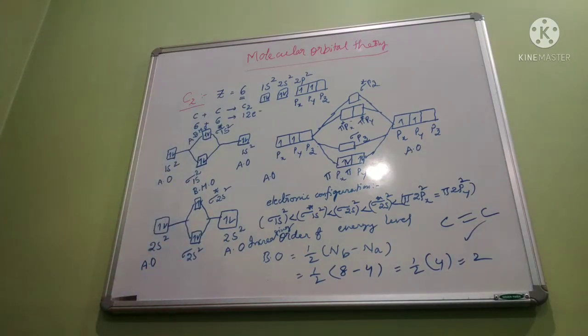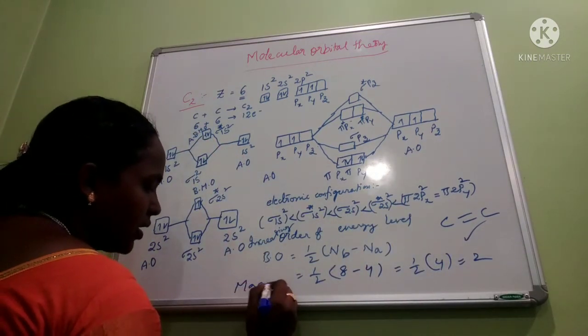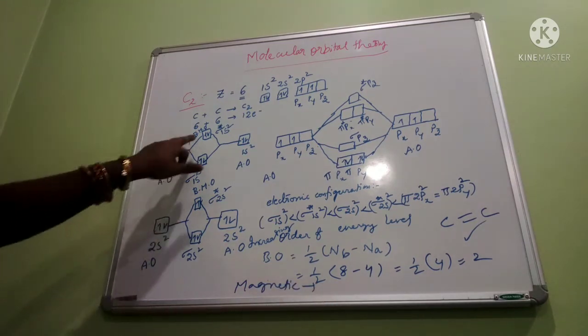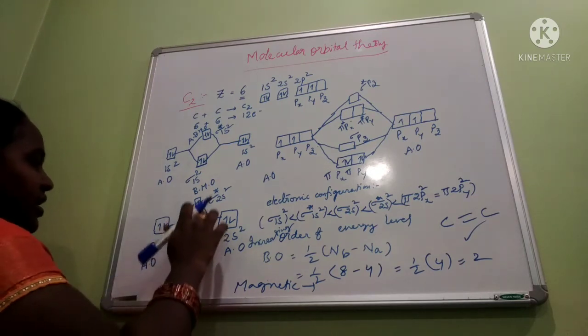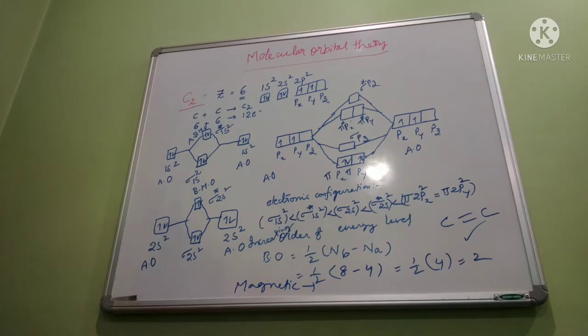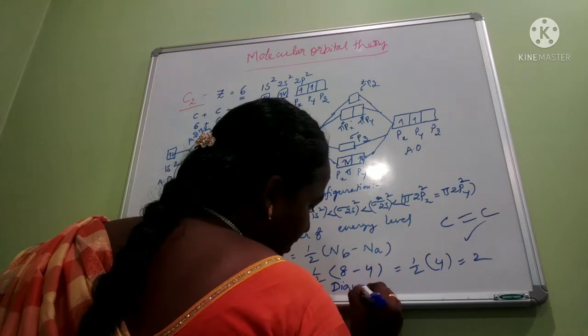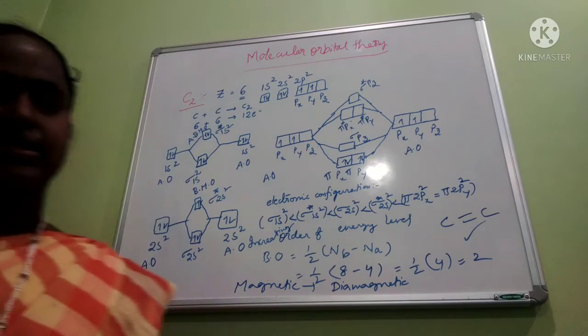How can we say a double bond is present? Based on the bond order. And how can we explain the magnetic nature? Based on whether the electrons present in the bonding and anti-bonding molecular orbitals are in paired or unpaired condition, that means doubly occupied or singly occupied. Here all the electrons are present in paired condition. That's why this is diamagnetic in nature. Okay, I think it is clear.